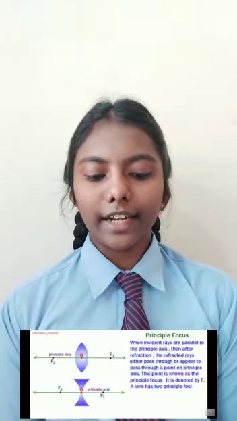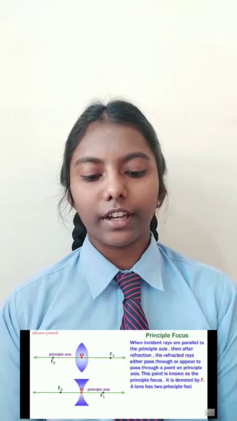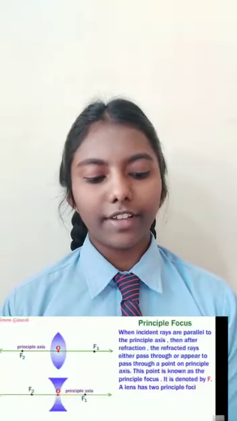Center of curvature. The center of the sphere of which the lens forms a part is known as the center of curvature. Radius of curvature. The radius of the sphere of which the lens forms a part is called the radius of curvature of the lens. Principal axis. The imaginary straight line passing through the centers of curvature is called the principal axis. Principal focus of a convex lens. The point on the principal axis where all the parallel light rays after refraction actually meet at a point is called the focus. It is denoted by F.